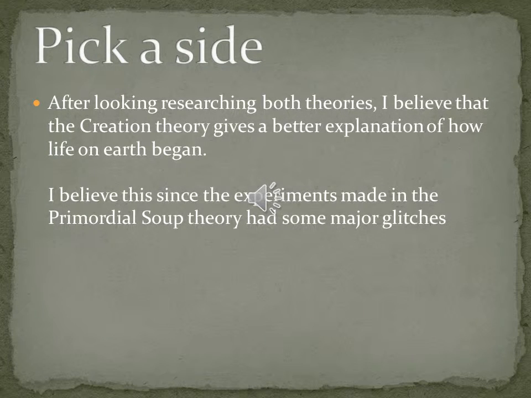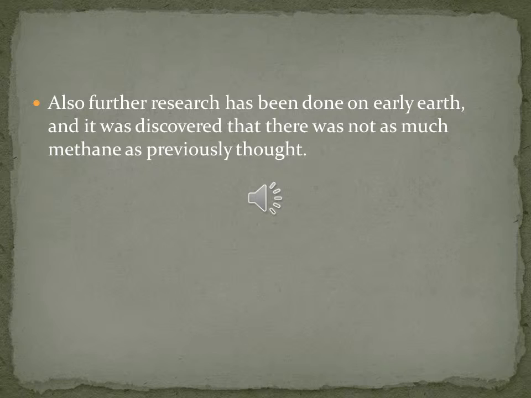Pick a side. In my opinion, I believe that a six-day creation is a better explanation for how the earth began than the primordial soup theory. I believe this since the experiments made required constant lightning strikes, which were very uncommon on early Earth. With further research, it has been discovered that there was less methane on early Earth than we thought. This is a big deal since this would greatly reduce the number of organic molecules, which would also reduce the amount of amino acids. Amino acids could not be formed.